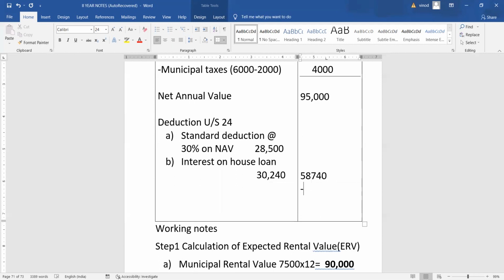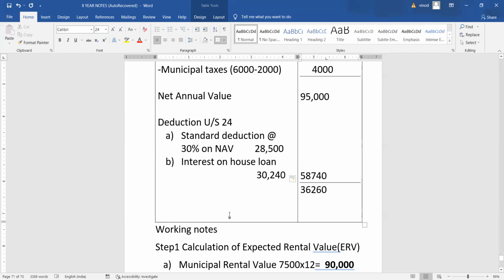Then the income from house property is 36,260. You should write like this. Income from house property.